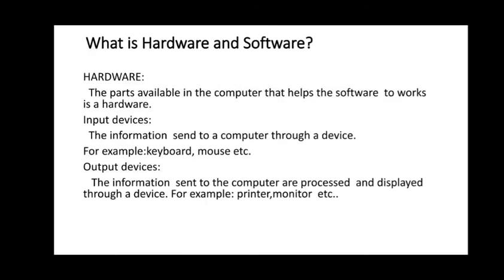Next one, what is the hardware and software? So hardware, that is the parts available in the computer are hardware. There are 2 types of devices that come under the hardware. It is input device and output device. So example for input device, keyboard, mouse, and output device, printer, monitor.